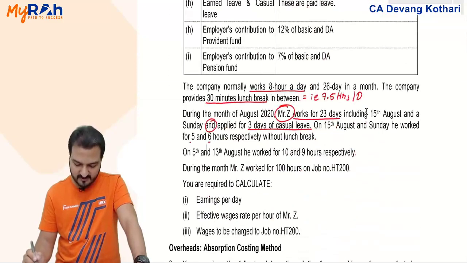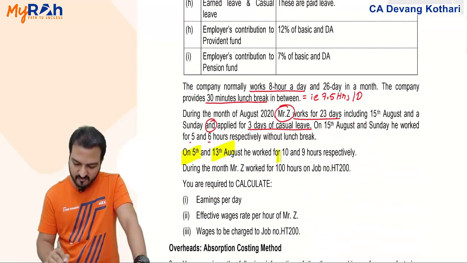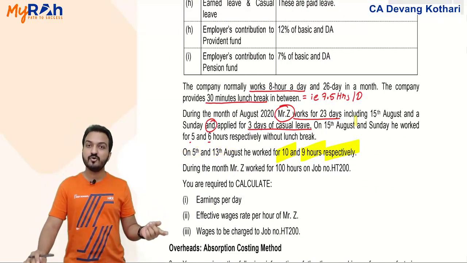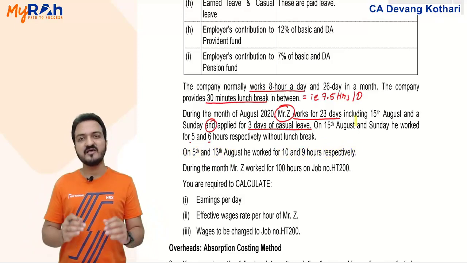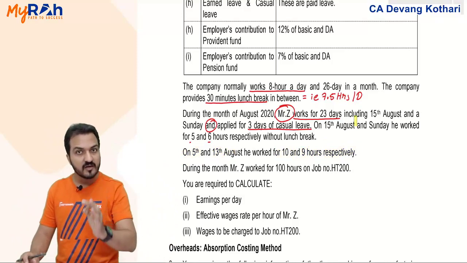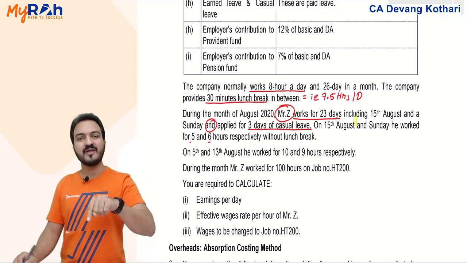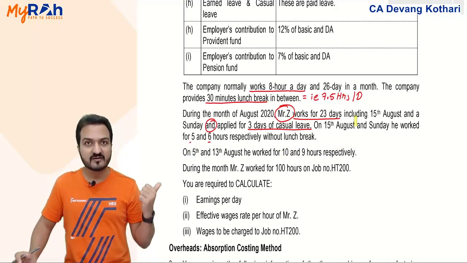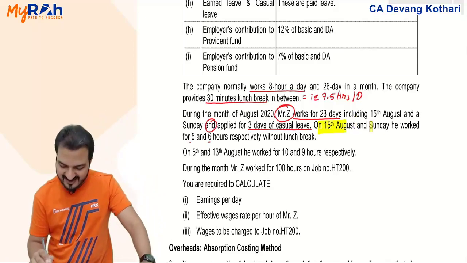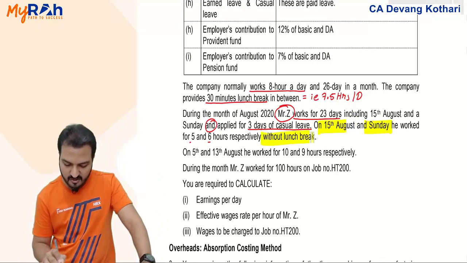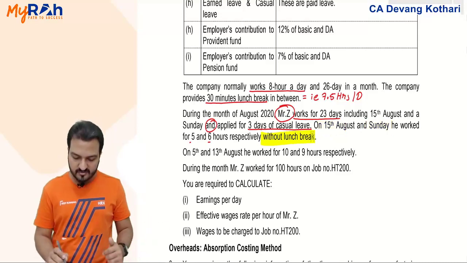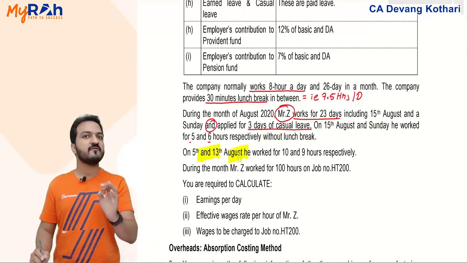Now on 5th and 13th August, he worked for 10 hours and 9 hours respectively, but you know that during every single day 30 minutes he will also take a break. Naturally 10 hours he did not work continuously, he took a break in between. Consider the break time on 5th and 13th August also. Look, only for the 15th August and that Sunday he said that it was without a lunch break. The rest of the days he had taken a break. Even on these overtime days, yes, he must have taken a break.